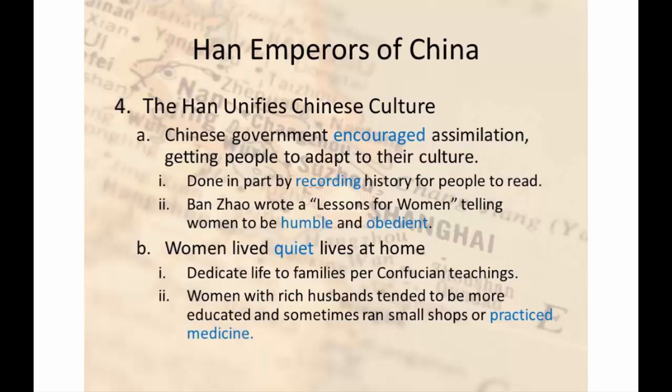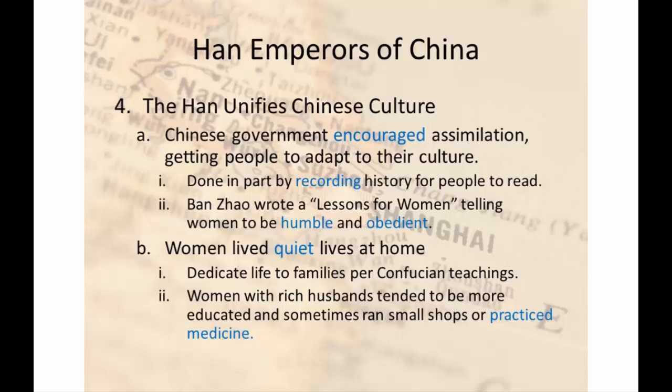Back to the women. Women lived quiet lives at home. They dedicated their lives to their families, per Confucian teachings. Women with rich husbands, though, tended to be more educated and sometimes ran small shops or practiced medicine. While the husband's out working, getting money, the wife also was able to tend the counter.